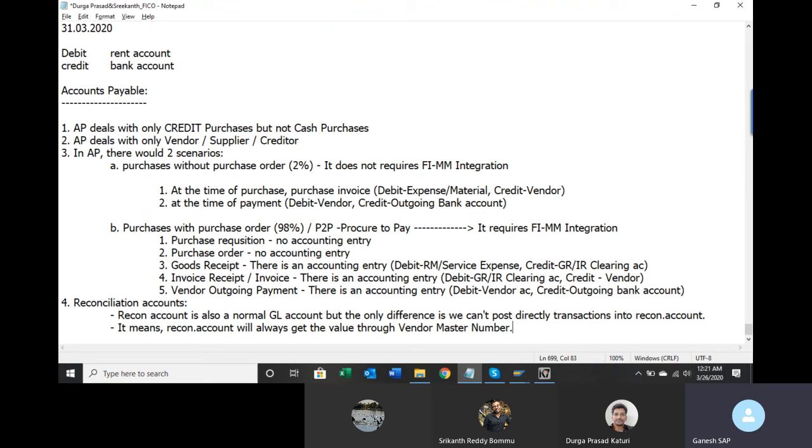So these two GL accounts will be linked with your employee number. The employee number is a master record, like a vendor master number. Inside that master record, they will assign a reconciliation account. Assume it is a payable account, a kind of trade payables account.